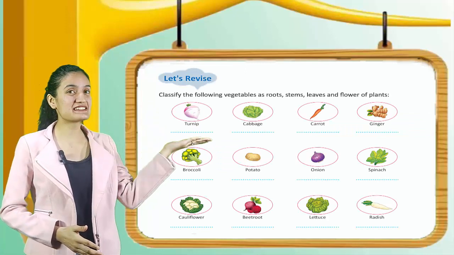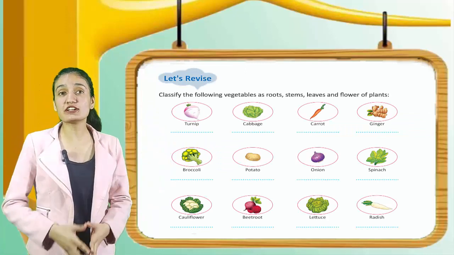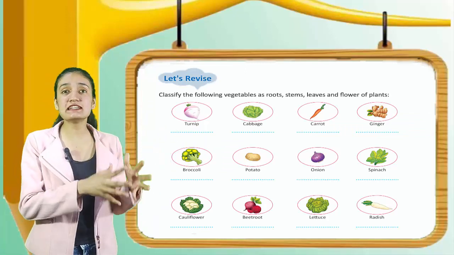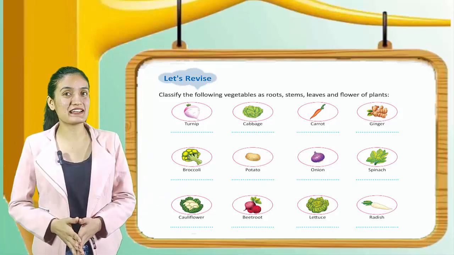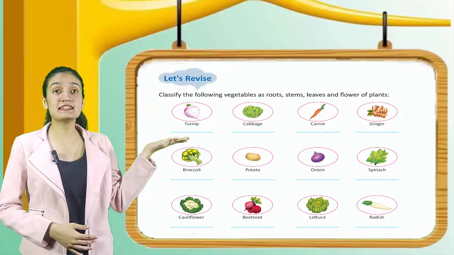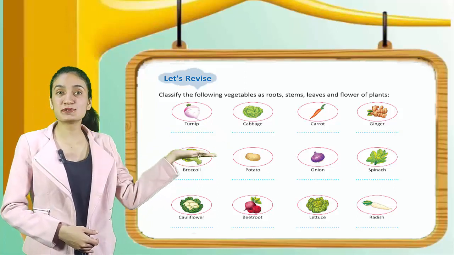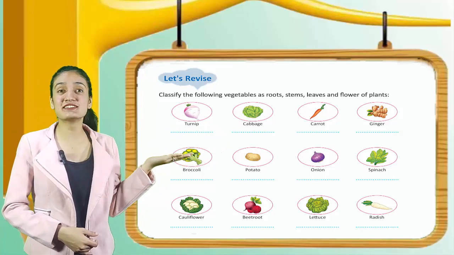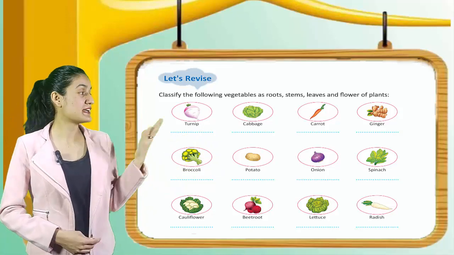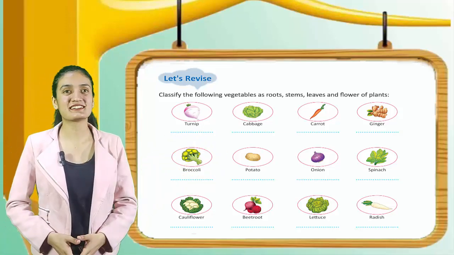Okay, now let's revise. Classify the following vegetables as roots, stems, leaves and flowers of the plant. Here you can see turnip, cabbage, carrot, ginger, broccoli, potato, onion, spinach, cauliflower, beetroot, lettuce, radish.